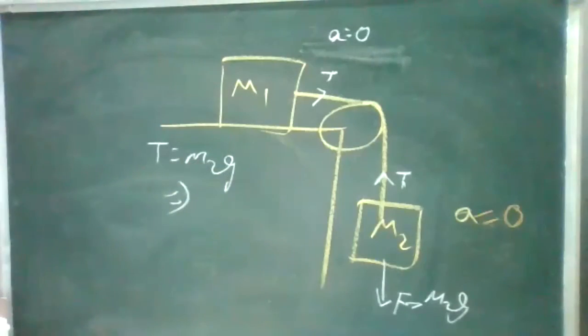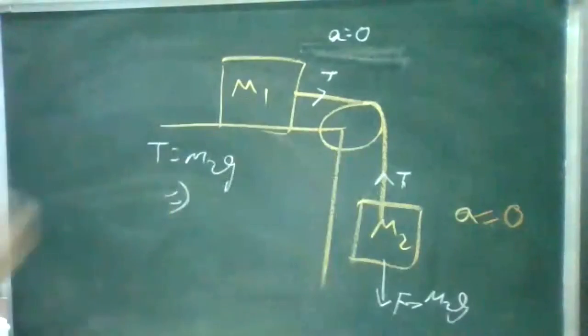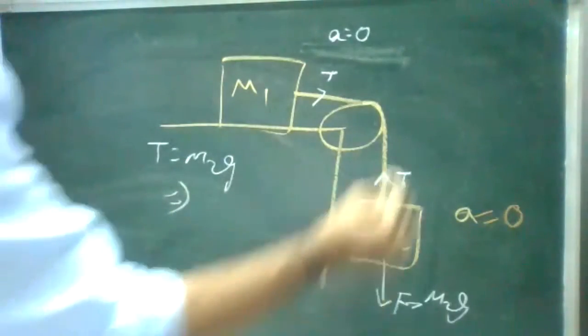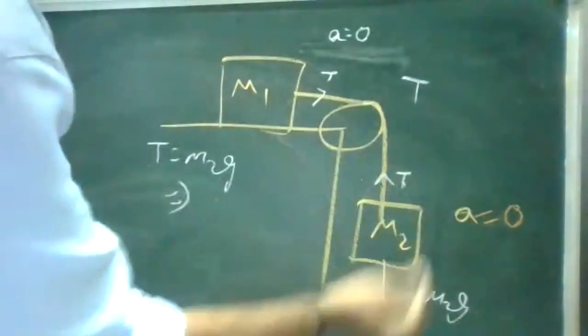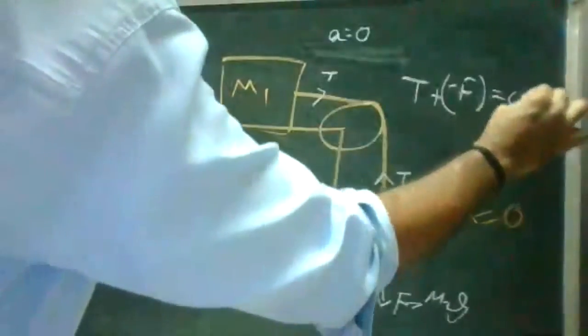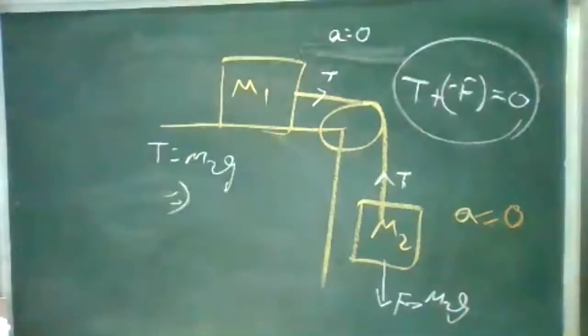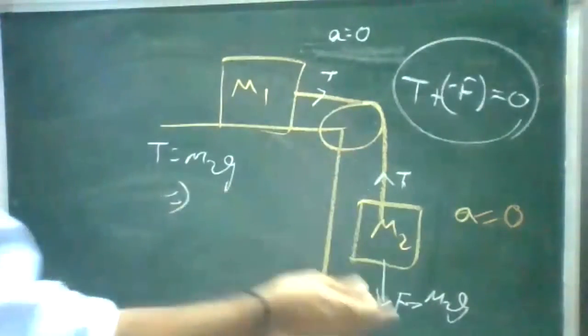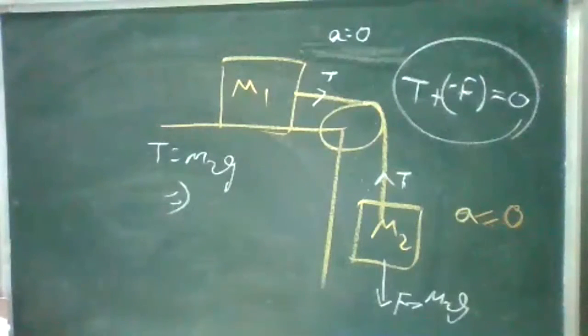If there is an acceleration, the net force will be there; otherwise the net force is equal to 0, T is equal to F. The acceleration is 0, the masses are at rest.